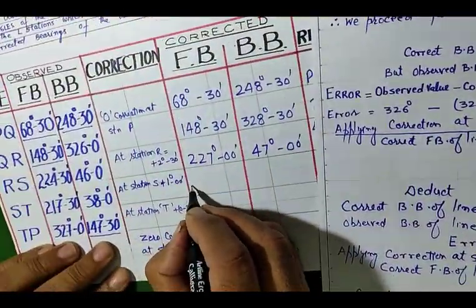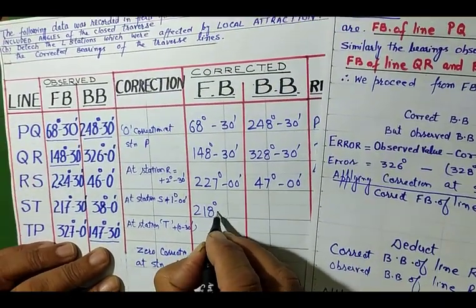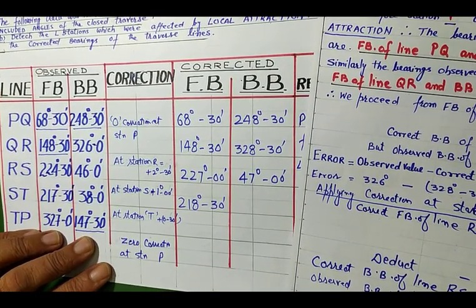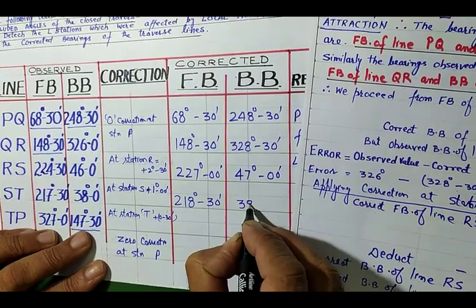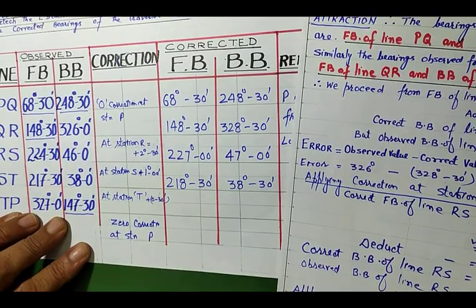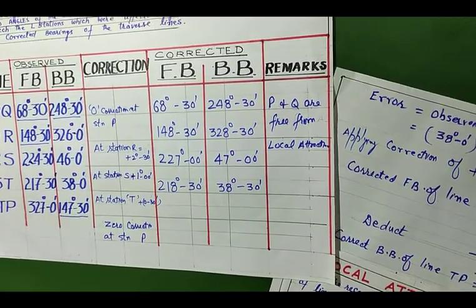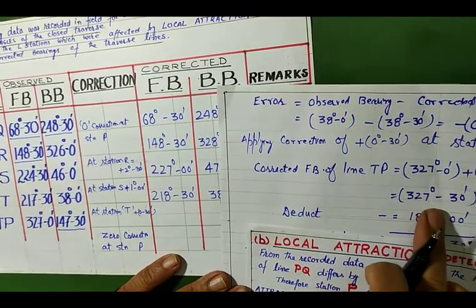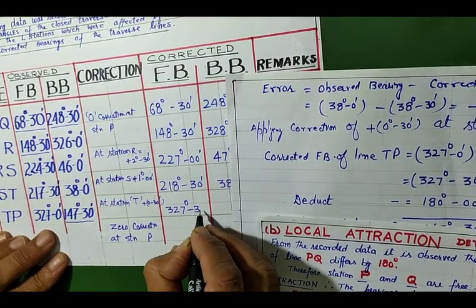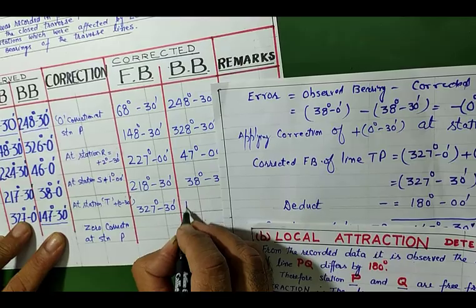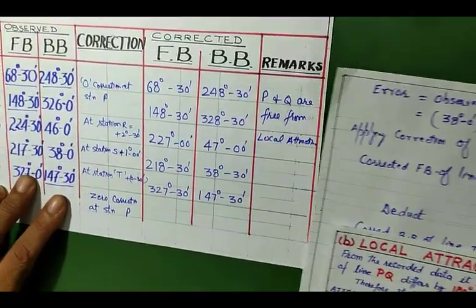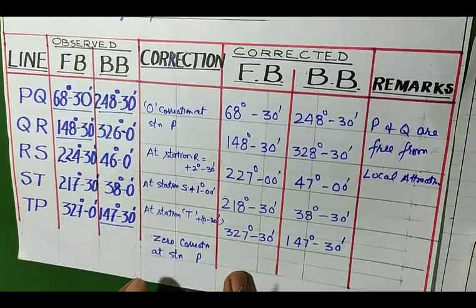It is equal to 218 degree 30 minutes, and its back bearing is equal to 38 degree 30 minute. Okay, then the correct forward bearing of line TP comes to be 327 degree 30 minute. This is the correct value, and 147 degree 30 minutes. This is the way how we can calculate the stations which are affected by local attraction,